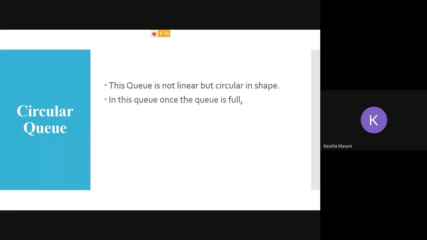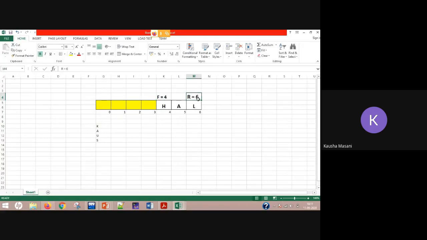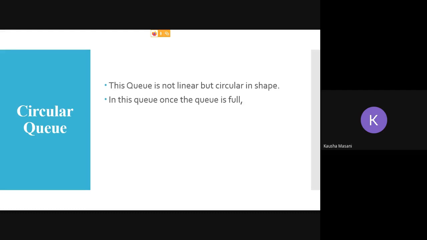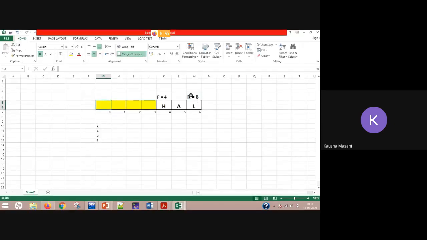So once your queue is full, that means rear is equal to max size minus 1. That means your queue is full. The first element becomes the rearmost element if and only if front has moved forward. That means here again this rear, now here it is max size minus 1.